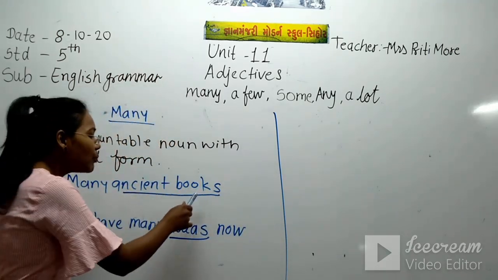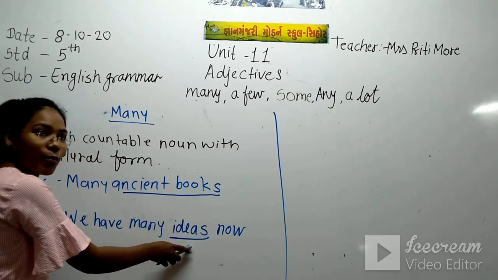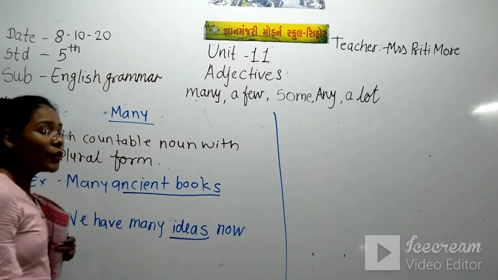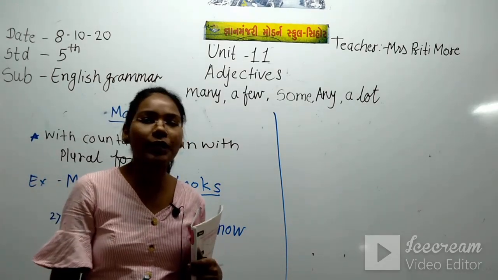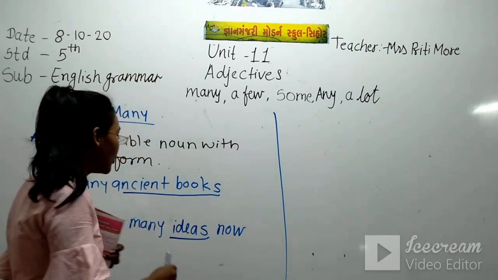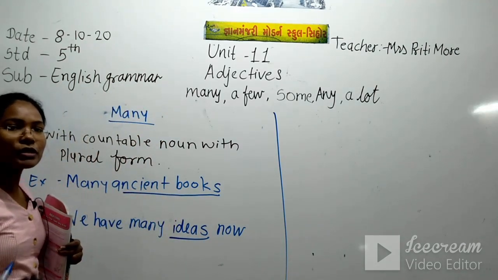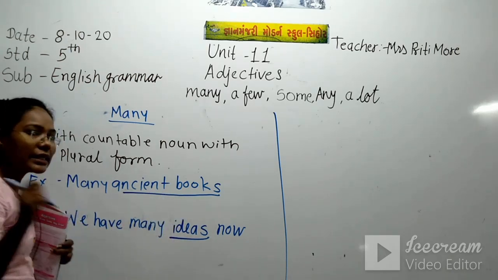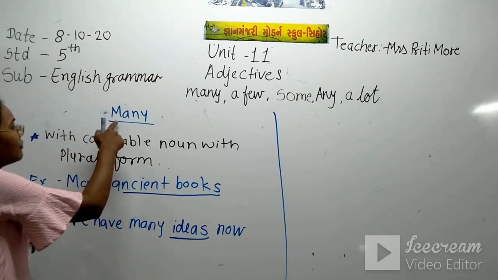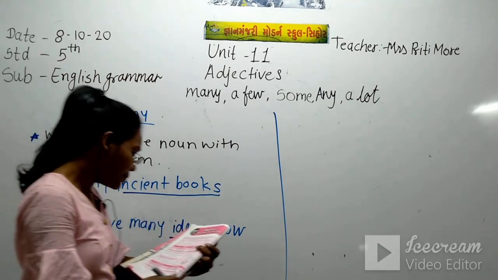So here the plural form of the book is given, and the plural form of the idea is given. But we can say 2 ideas, 3 ideas, that means it is countable. Books, how many ancient books? 3 books, 4 books, that means more than one thing is there, but it is countable. That time we use many.